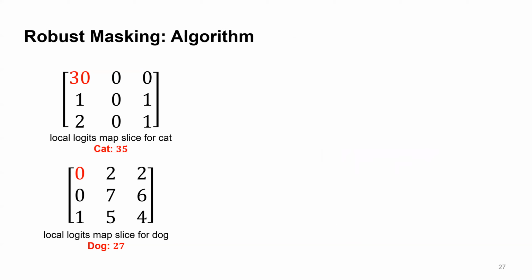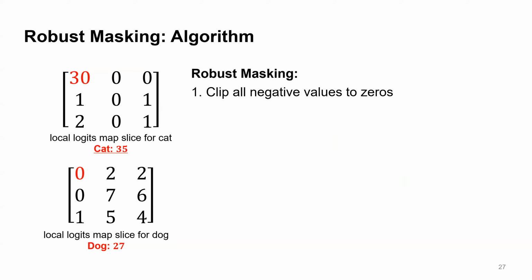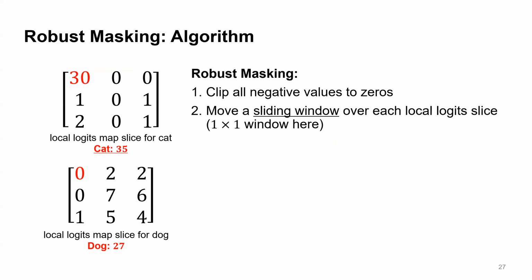Now let's talk about the algorithm. The first step is to clip our negative logits values to 0. We will see why this is useful later. The core operation is to move a sliding window over each local logit slice. Recall that the small receptive field bounds the number of corrupted features, so we can use a window that is large enough to cover all corrupted features.